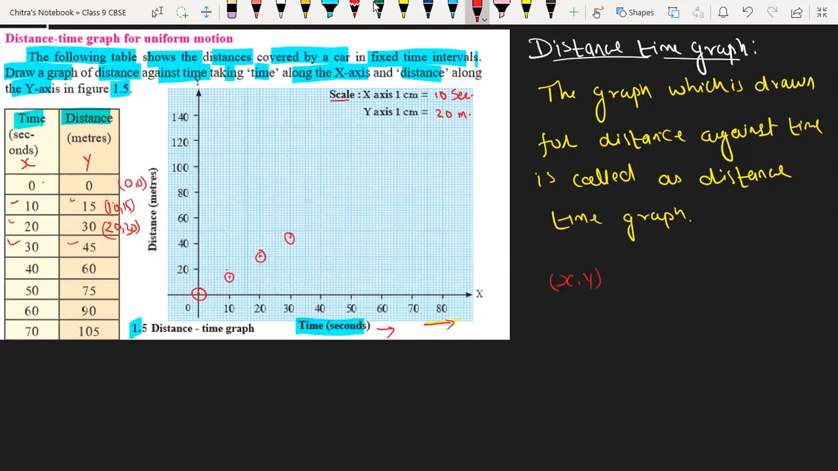Okay, that point will be 30 and 45. So here the coordinate will be 30 and 45. Next, 40 and 60. 40 for x and 60 for the y axis. So here we have 40 and here we have 60. So that intersecting point will be the coordinate point.